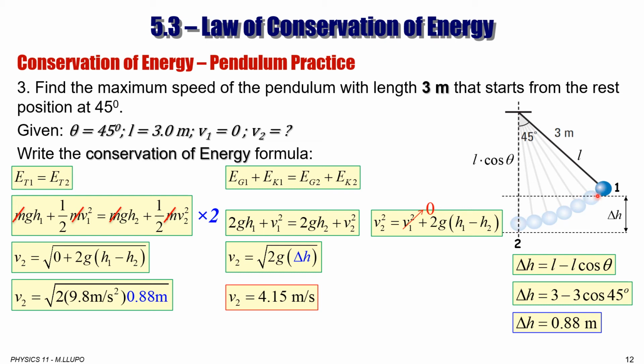So maximum gravitational potential energy here. How do we know that is a maximum gravitational potential energy? Because kinetic energy is 0, because V1 is 0.